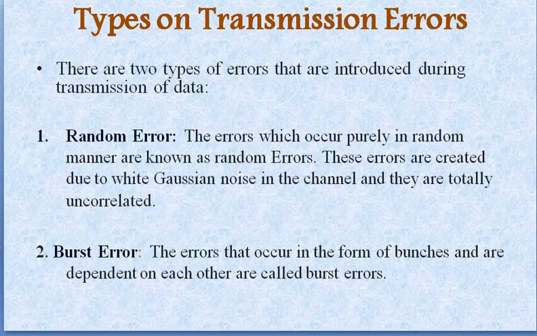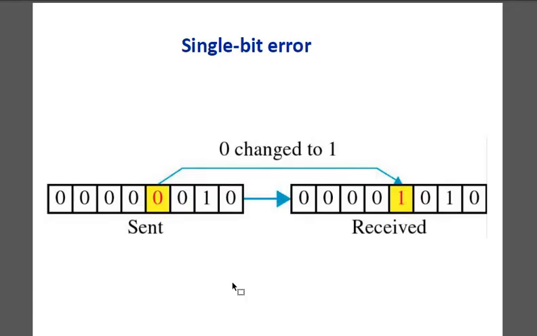I would like to show some examples of these errors so that you will be very clear about this. This is a type of random error that occurs in your message data stream. As I have said, random errors are purely random. They may occur anywhere in your data stream. So here, this is the data stream that has been sent, but at the receiver side, at this particular position, your data has been changed from 0 to 1. So what the receiver is receiving is 0 0 0 0 1 0 1 0. This is the error that has occurred when the data was transmitted from your transmitter to the receiver.